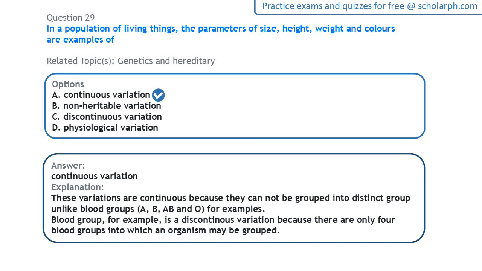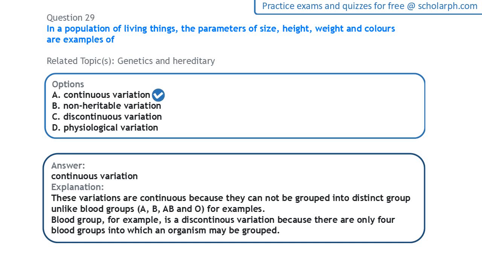So you can have somebody, any given person would belong to one of these groups. So this is a discontinuous variation, since we can categorize the organism. But in the case of things such as size, height, weight, and colors, you cannot categorize people into distinct groups, and so they are continuous variation, unless you decide to place a category on it.